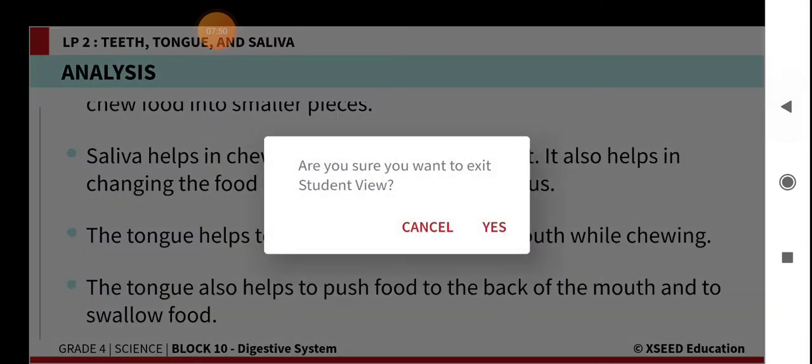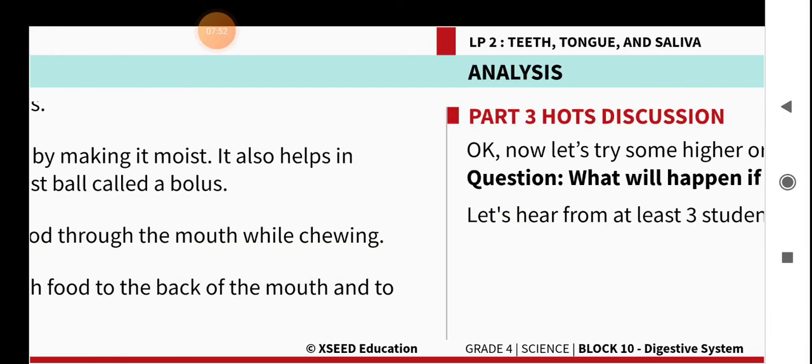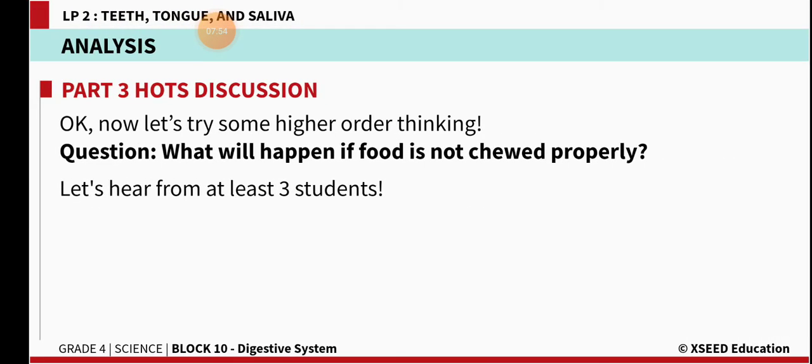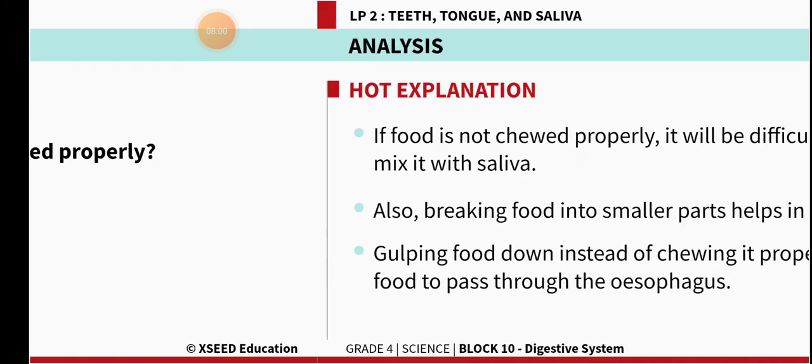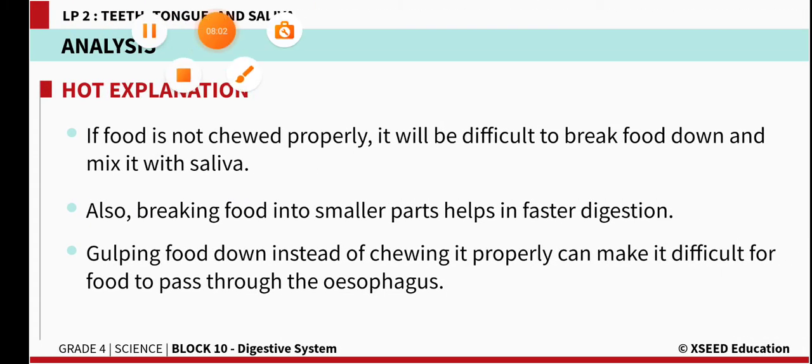Okay? And now we will see what will happen if food is not chewed properly. Then swallowing will become difficult and the food is not easily digested.